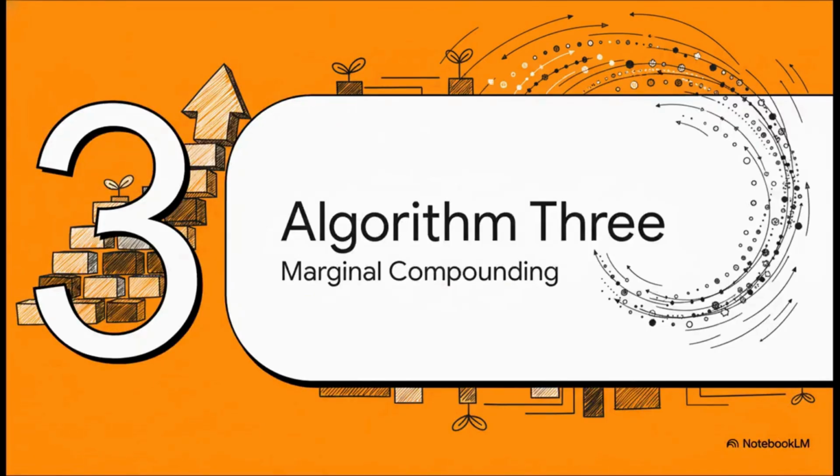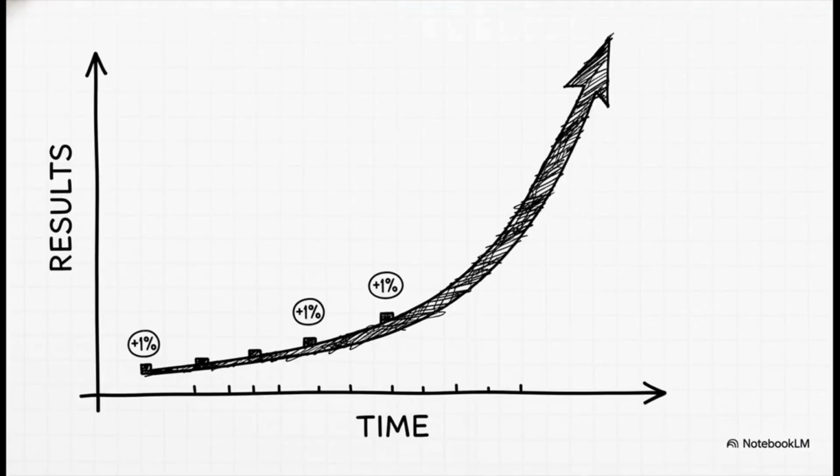Our final algorithm addresses the mathematics of progress. Significant breakthroughs are rarely the result of a single, high-intensity event. They are the product of small, incremental improvements compounding over time. We will refer to this as the principle of marginal gains. The mathematics are potent yet non-intuitive. A 1% daily improvement appears negligible, but when compounded, these micro-gains produce macro-level results. Improving by 1% each day for 1 year results in a 37-fold increase in performance.